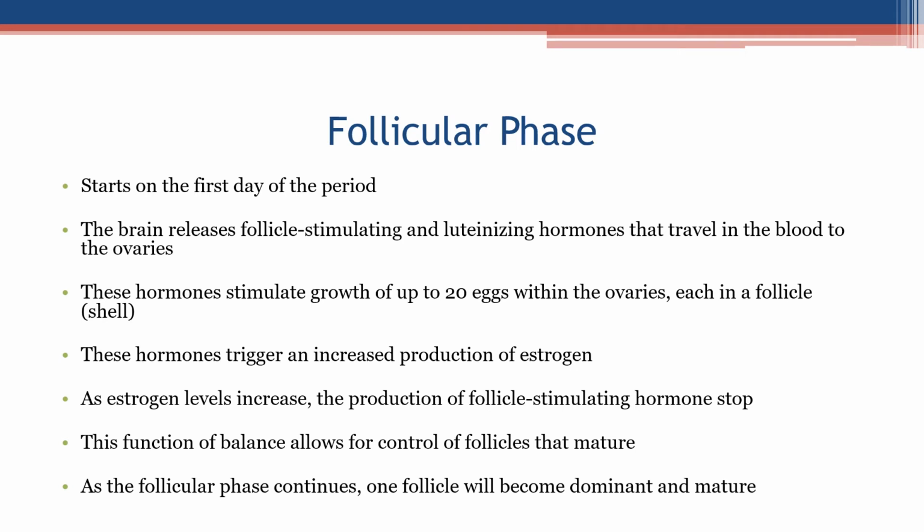As estrogen levels increase, the production of follicle-stimulating hormones stop. This function of balance allows for control of follicles that mature. As the follicular phase continues, one follicle will become dominant and mature.